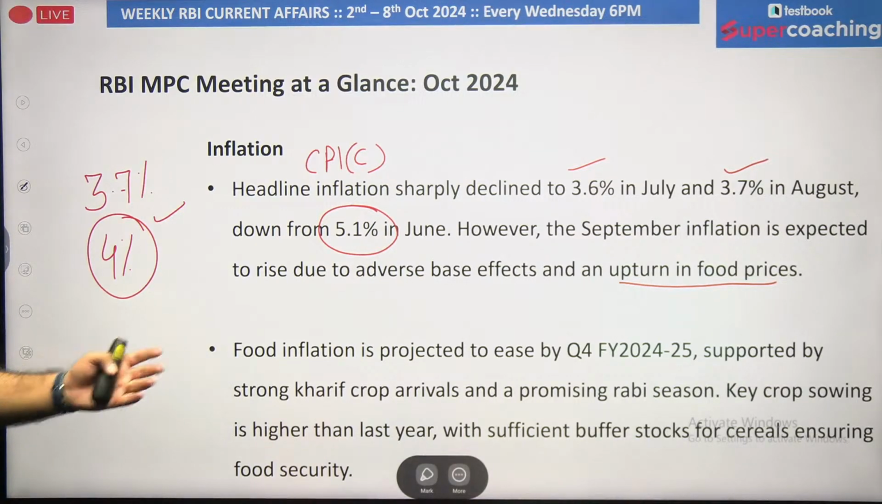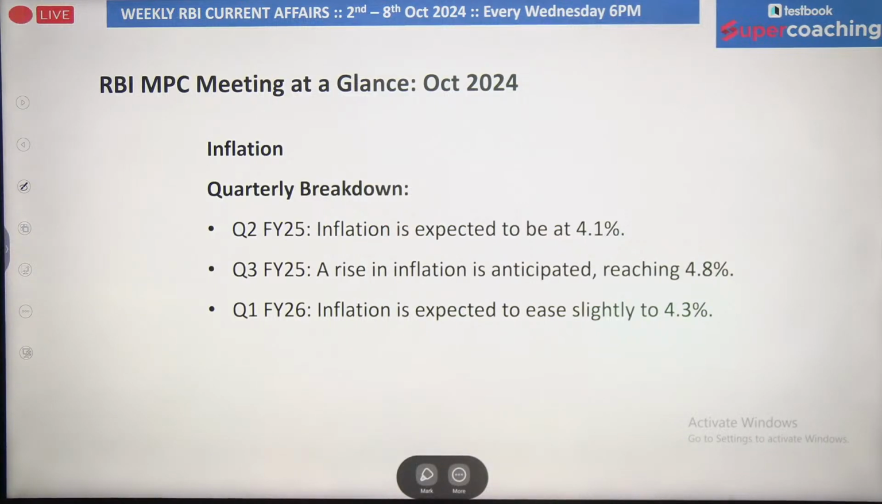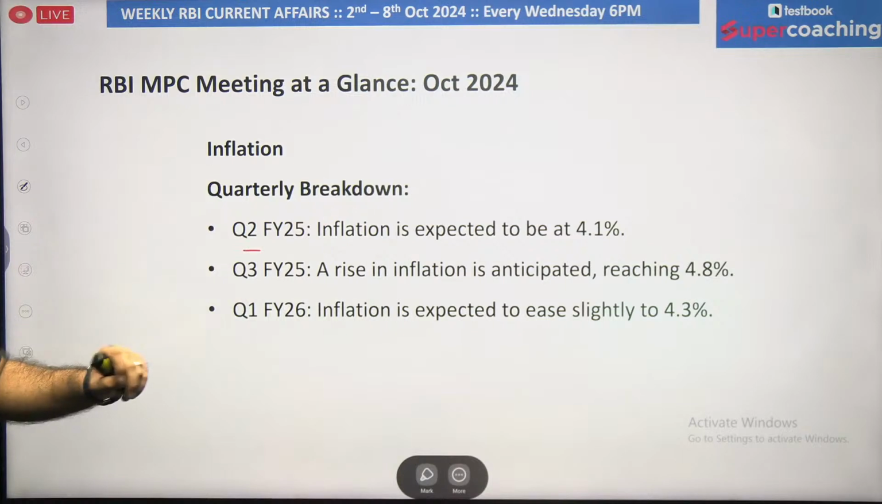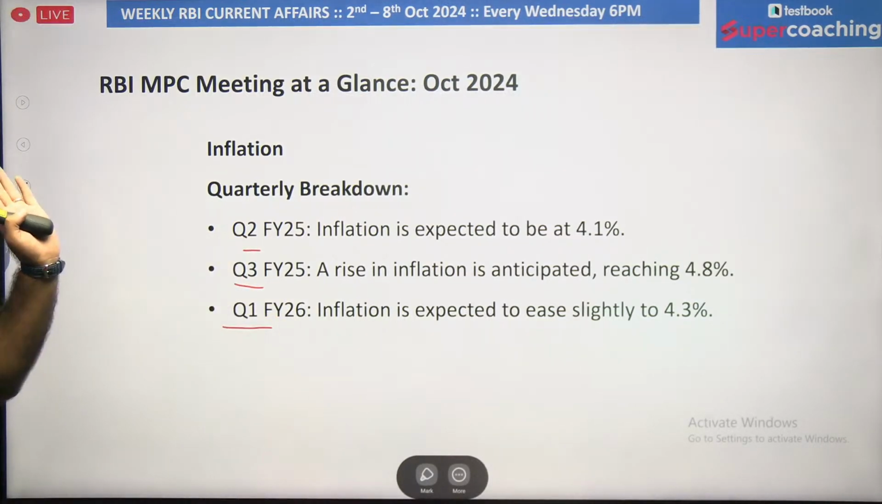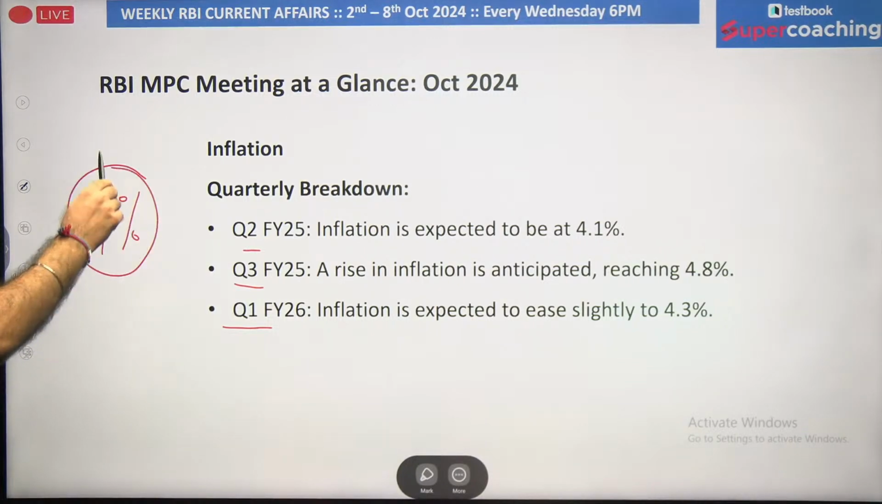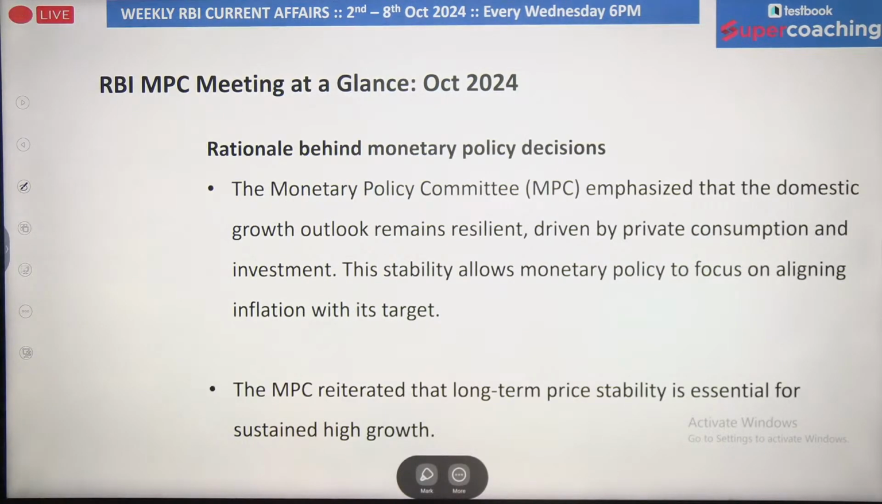Food inflation is projected to ease in the fourth quarter, but in the second and third quarter, we are expecting high food inflation rates, which will increase the overall inflation rates of the country. This is the projection for the quarterly inflation rate. Second quarter, we are expecting 4.1%. Third quarter, we are expecting 4.8%. And in the first quarter of 2025-26, it is expected to be around 4.3%. If the inflation rates are close to 4%, that means the inflation rates of the country are stable and within the control range we are looking forward to.